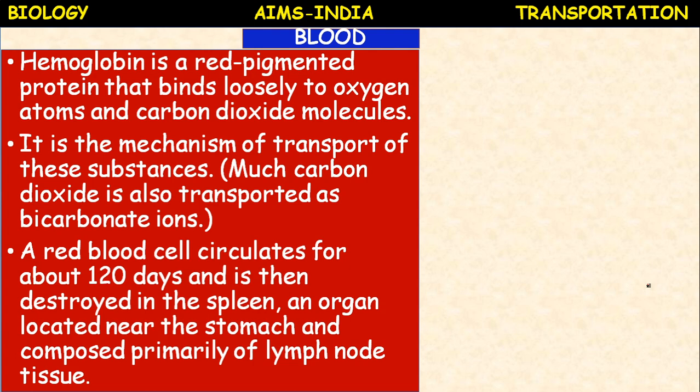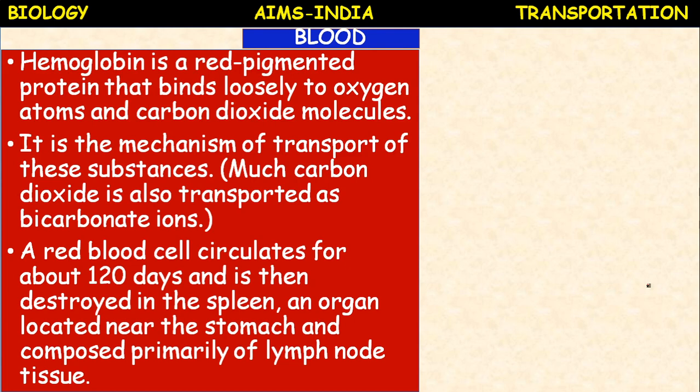Next, a red blood cell circulates for about 120 days. The lifespan of RBC is 120 days, and it is then destroyed in the spleen. The spleen is called the graveyard of RBC. Dead RBC is not wasted.